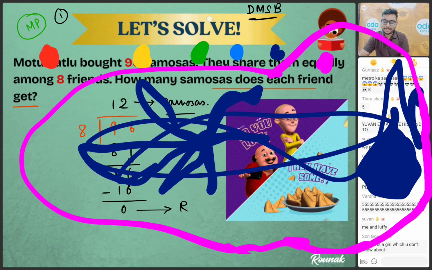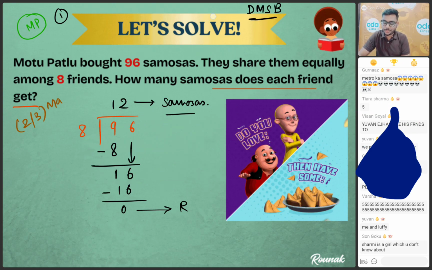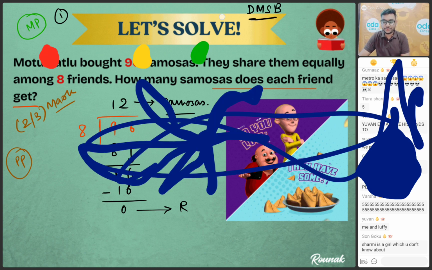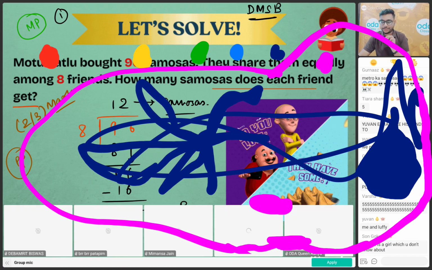Now the question is, bacho, if this type of question comes in your school examination, make a promise. Can you all do it? Yes, because this question will get you 2 or 3 marks. Can you all do it? Make a firm promise once. Yes, can you all do it? I trust you all. Promise? Because this type of question will be coming.